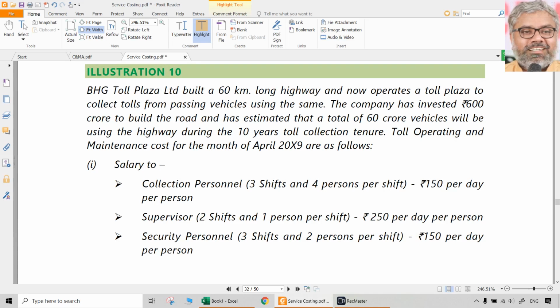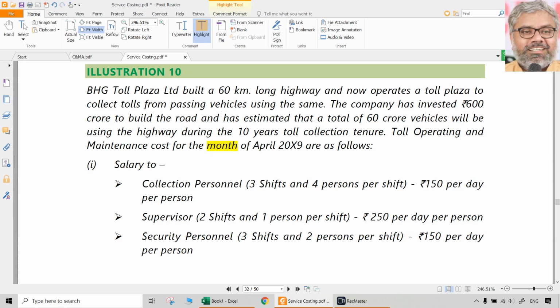BHG Toll Plaza Limited built a 60-kilometer long highway and now operates a toll plaza to collect tolls from passing vehicles using the same. The company has invested 600 crores to build the road and estimated that a total of 60 crores vehicle will be using the highway during the 10 years toll collection tenure. Toll operating and maintenance cost for the month of April is given.